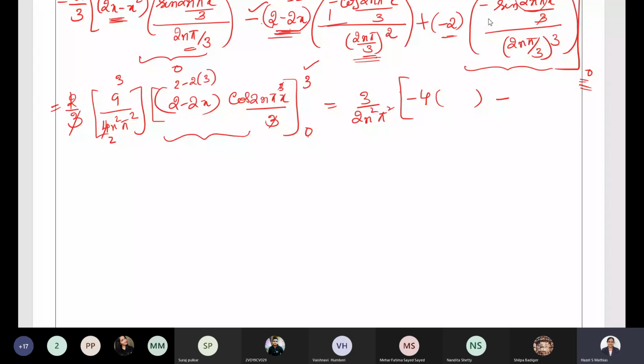When x is 0, 2 minus 0 will be 2 and cos 0 will be 1. Tell me what is cos 2n pi. When you put x as 3 the 3s cancel, cos 2n pi remains. What is the value of cos 2n pi? 1. Very good.